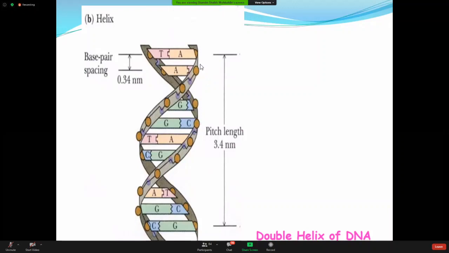Okay. Now you can see some numbering there, some pitch length. What is the meaning of pitch length? One pitch starts from here. Just follow my pointer. It makes the bend and stops here. Now again from here, another pitch is starting, like this one. Again from here, another pitch is starting. So this is called one pitch.